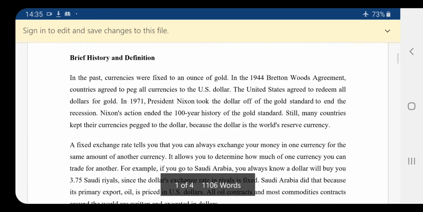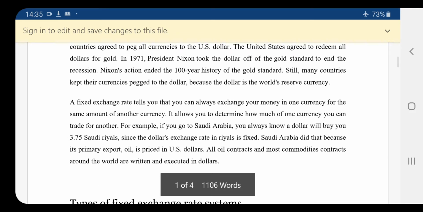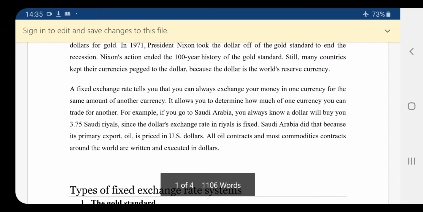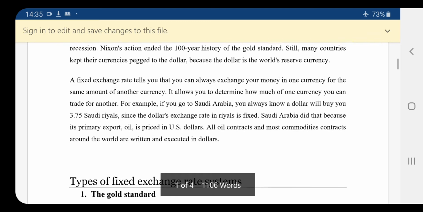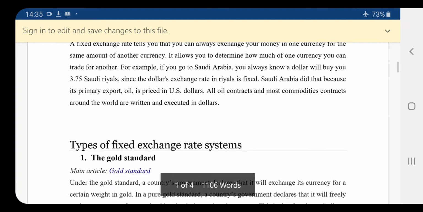So this is a brief introduction. A fixed exchange rate tells you that you can always exchange your money in one currency for the same amount of another currency. It allows you to determine how much of one currency you can trade for another. Okay, so how does an example work along with this?